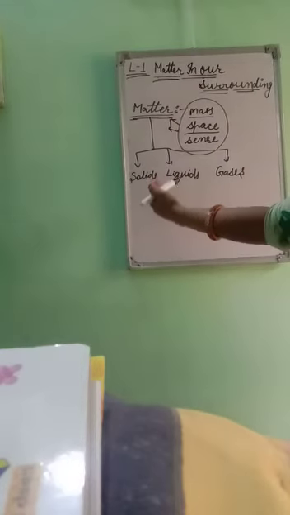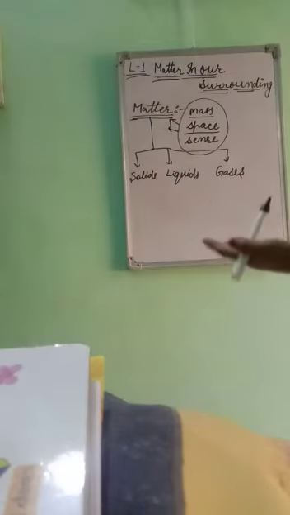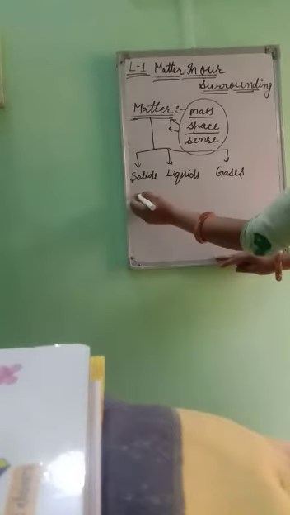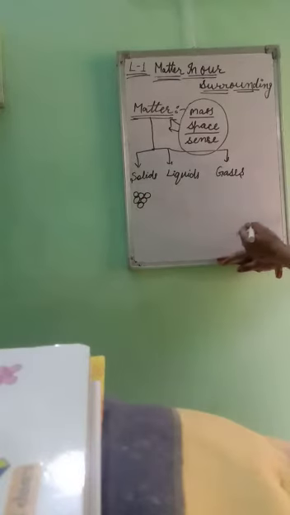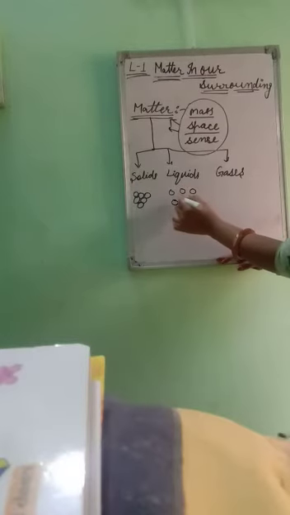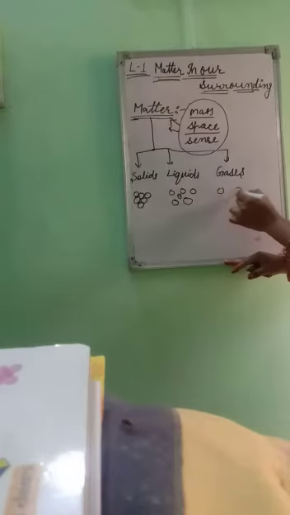You very well know about solids, liquids, and gases. Solids have definite mass, shape, size, etc. Liquids take the shape of containers, they have a definite volume, etc. Gases have very large intermolecular space. The particles of solids are tightly packed together, with very little or no intermolecular space between them. Liquid particles are loosely packed, with less intermolecular space, but the particles of gases are very loosely packed together.